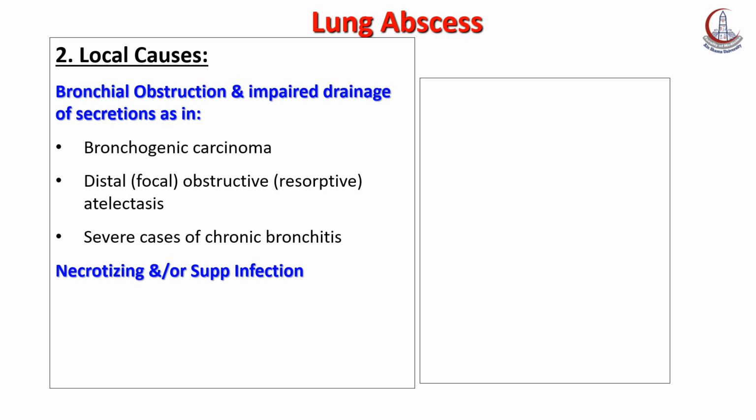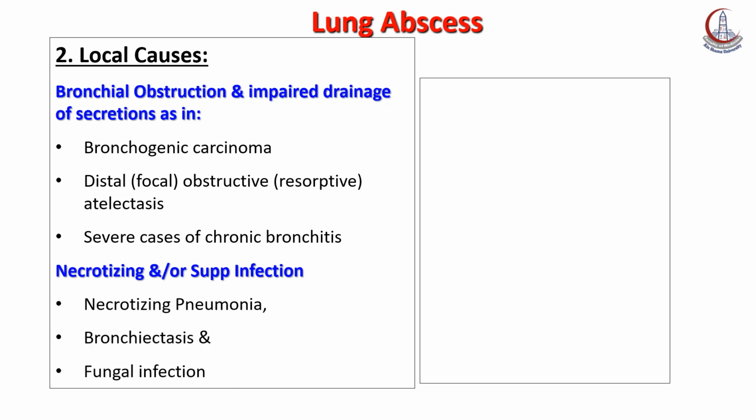Okay, foreign body may occur obstructing a lower bronchus, leading to distal obstruction of the airway behind it, leading to resorptive atelectasis, collapse of the lung, which may lead to lung abscess as well. Severe cases of chronic bronchitis also lead to lung abscess formation. What about necrotizing or suppurative infection, like necrotizing pneumonia, bronchiectasis, and fungal infection?